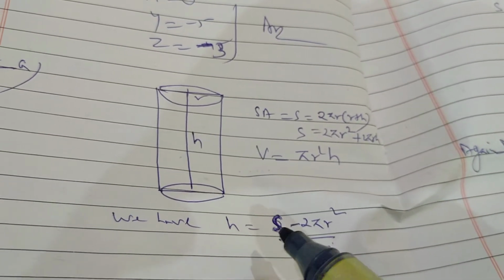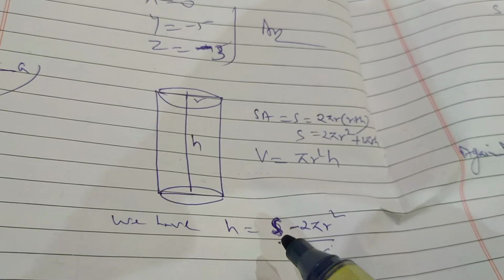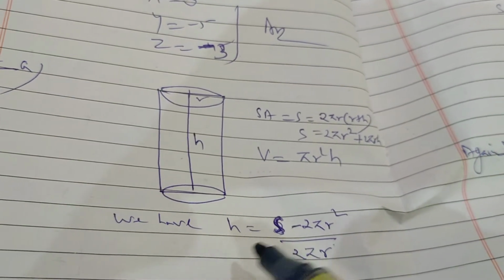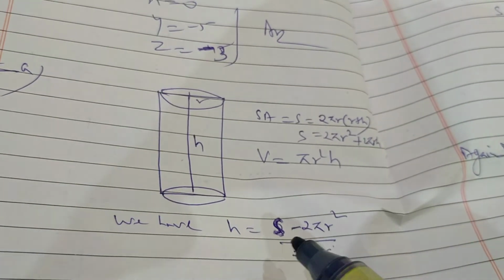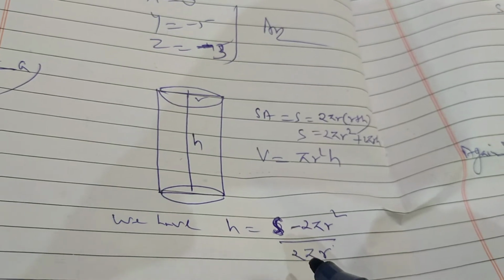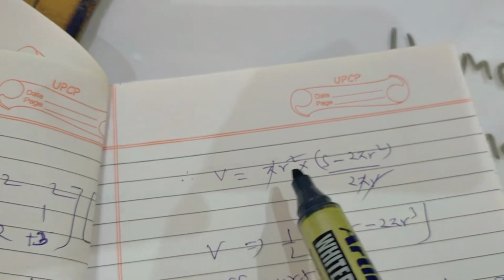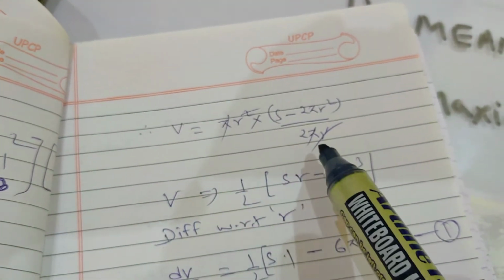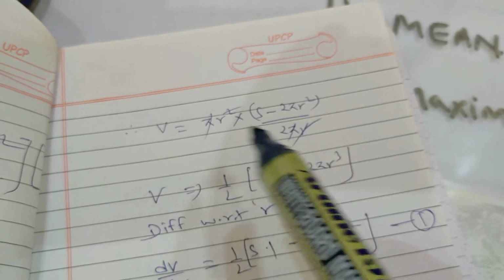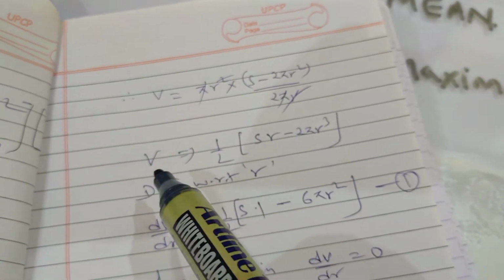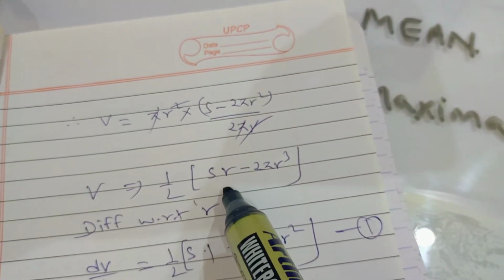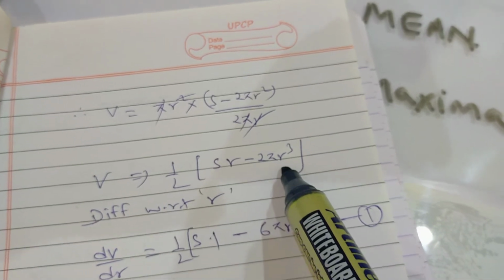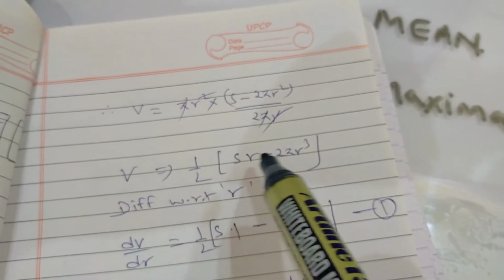Okay, s is constant here because the surface area is given. So in place of h, in the volume, I will write (s minus 2 pi r square) upon 2 pi r. So here I have written volume is equal to pi r square into h. In place of h, I have written this. After simplification, cancelling out pi and r to r, we are going to get volume is equal to half of (sr minus 2 pi r cube). Now the function is ready for differentiation.